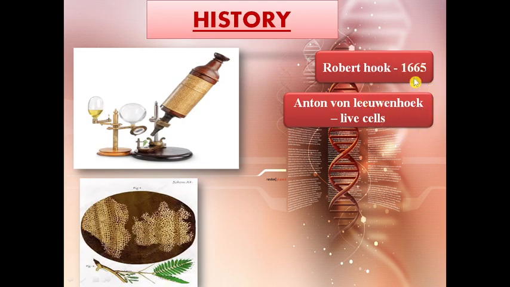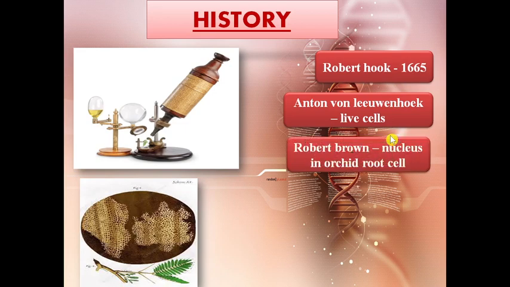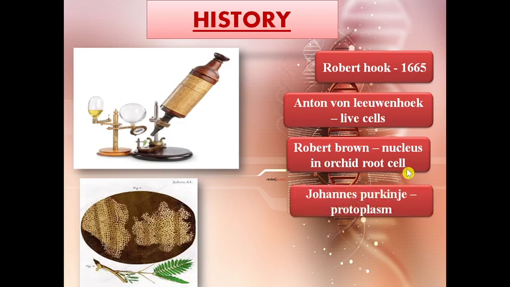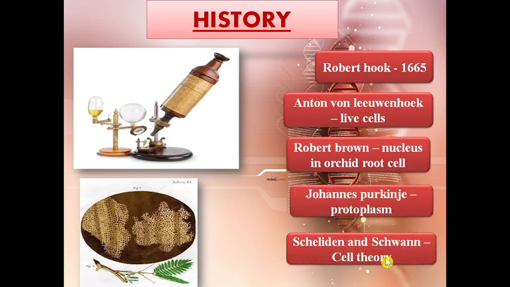So Robert Hooke discovered the dead cells while Anton von Leeuwenhoek discovered the live cells. After that, many scientists made discoveries in cell biology, like Robert Brown discovered the nucleus in orchid root cell, John Purkinje discovered the protoplasm, Schleiden and Schwann proposed the cell theory.